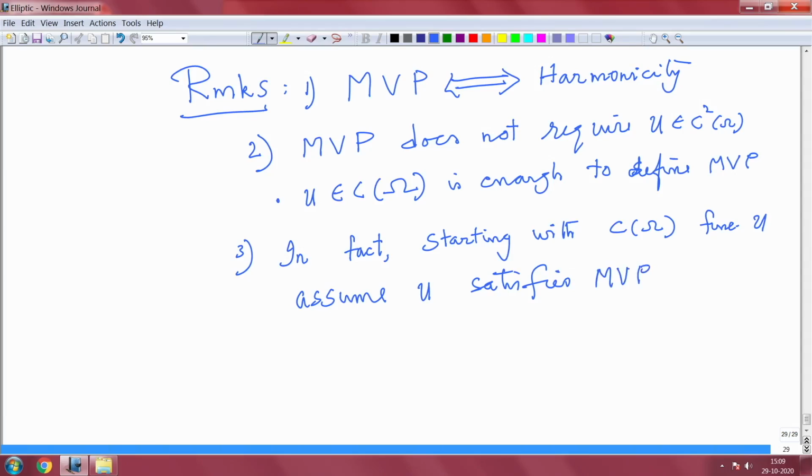Of course, in the theorem we are given the smoothness, but what I am saying is that even without C2 smoothness, with continuity you can define the mean value property. What this stronger theorem tells you is that then u is actually C infinity. So you do not need to start with a smooth function to define the mean value property. You can just start with a continuous function, and if the mean value property is satisfied, that gives you u is C infinity in fact. In particular, it is C2 and hence it satisfies harmonicity.